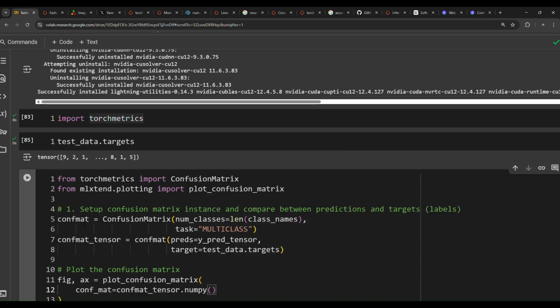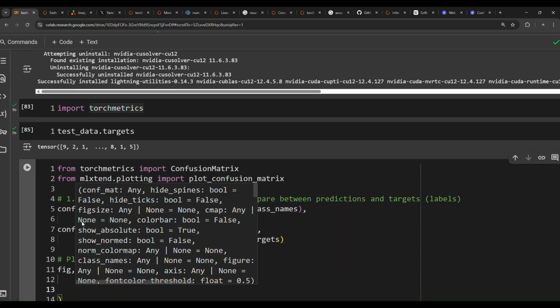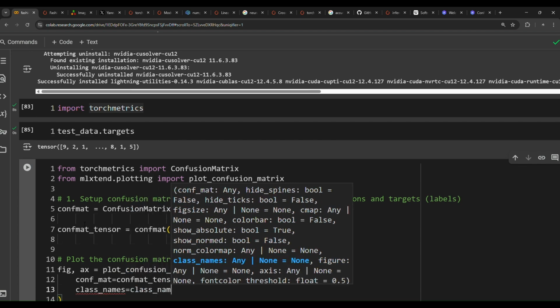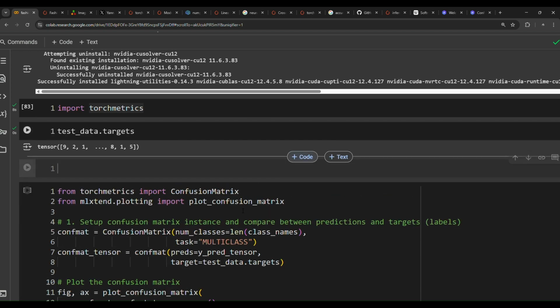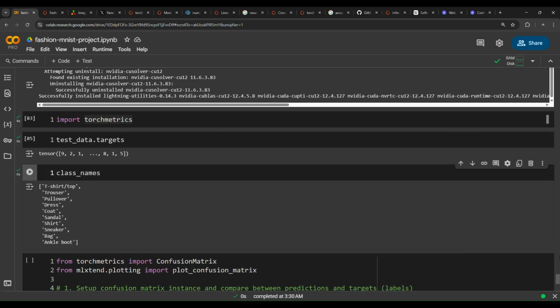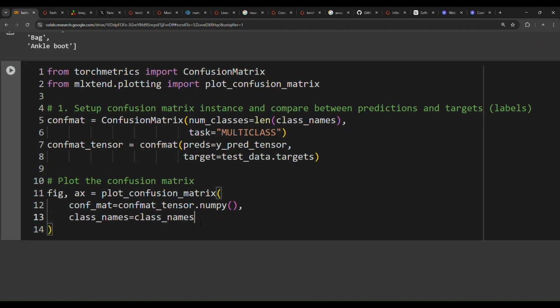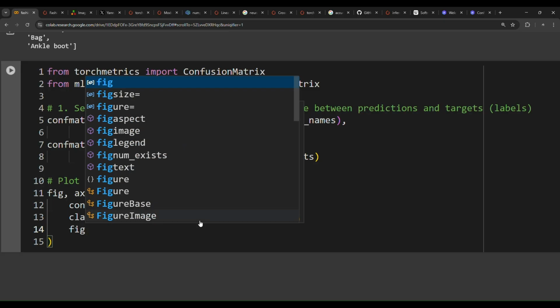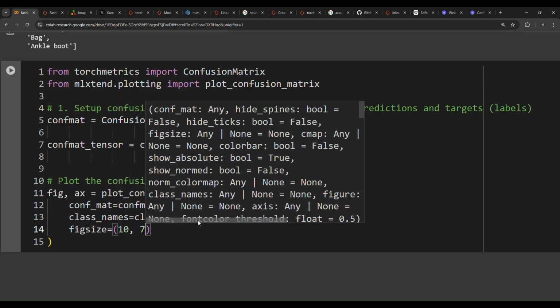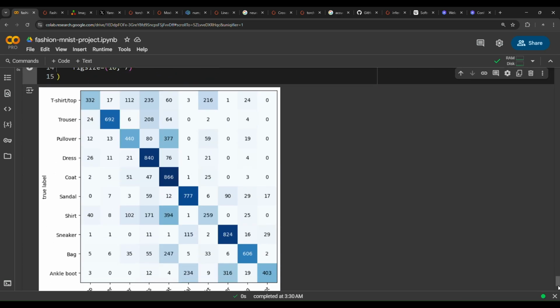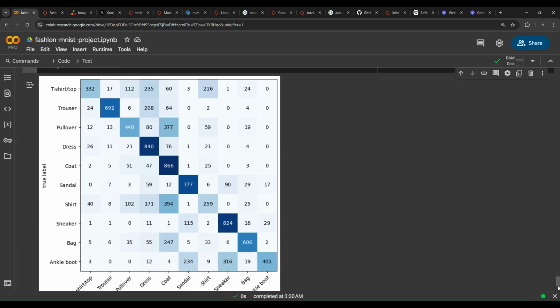We need to turn it to the numpy version, comma class_names. The class_names equals class_names. Class_names is a variable that we have created above. It's just a list of all the class names, as you can see in here. And then lastly, we have to pass in here figsize equals 10,7. Now if you run this cell, we will get a pretty confusion matrix that shows the predictions versus labels.